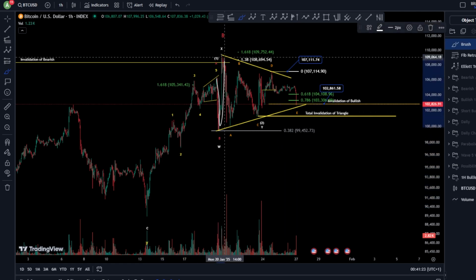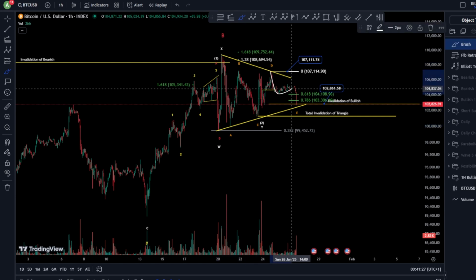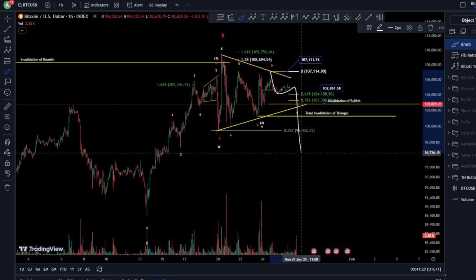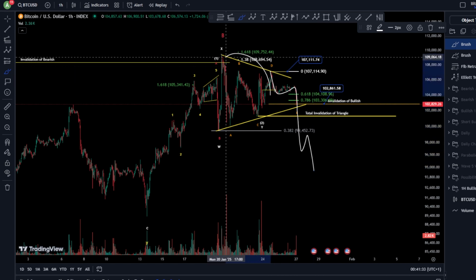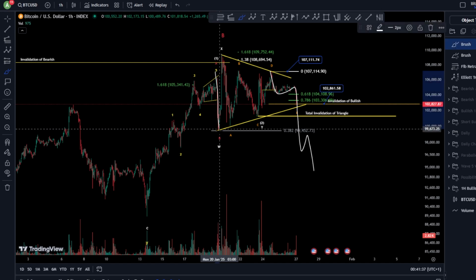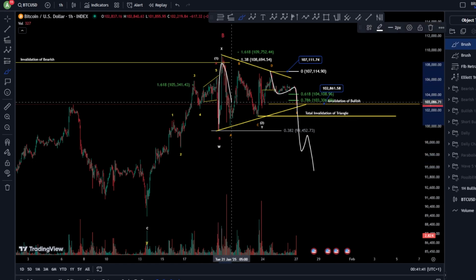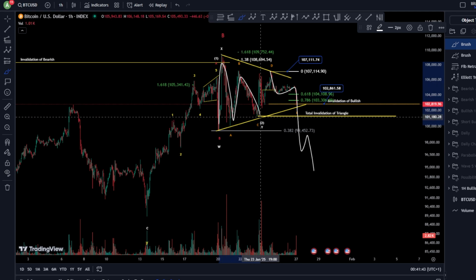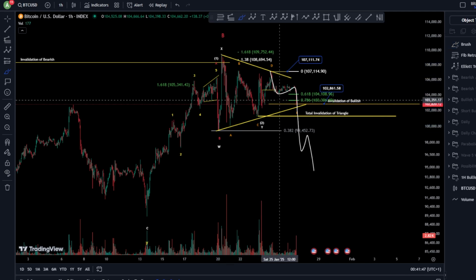This structure is very consolidating here. If we move toward the downside, I have to consider this a wave C probably. And this triangle might be your wave B, meaning A and then B and a C toward the downside, and your wave B might be A, B, C, D, and an E, moving for 1, 2, 3, 4, and a 5.